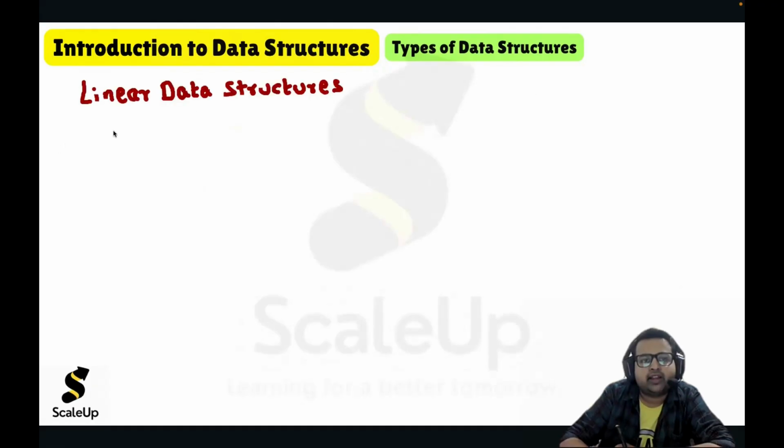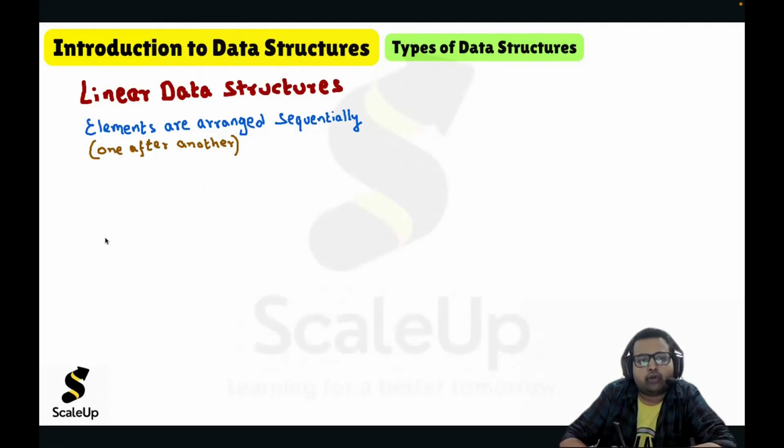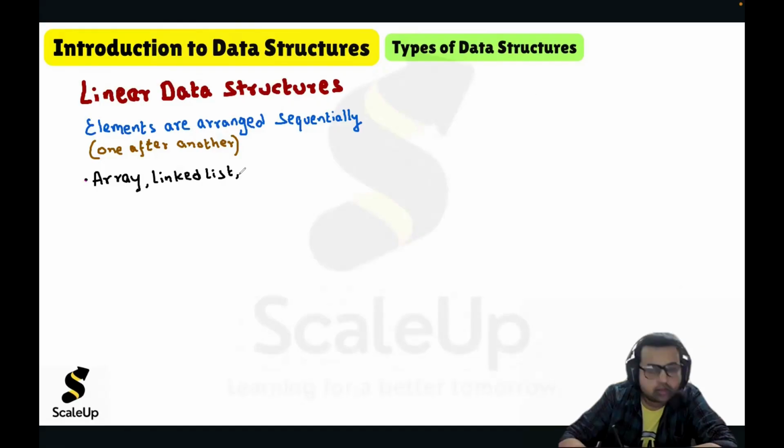The main idea is that in a linear data structure, elements are arranged sequentially, in a sequential order. Sequential means one after the other. Examples of linear data structures are array, linked list, stack, and queue.